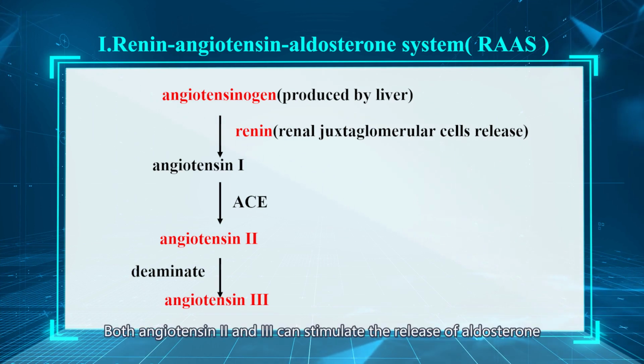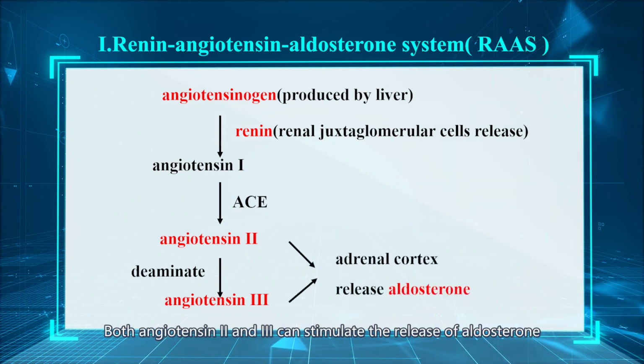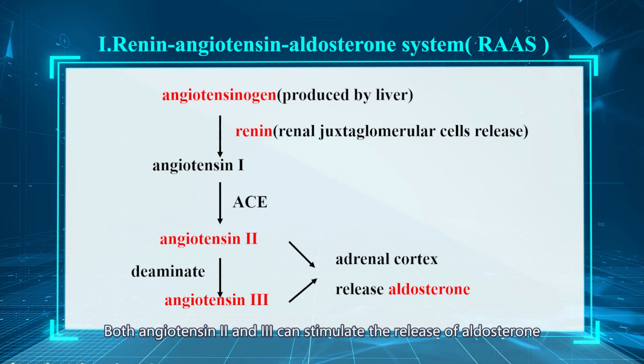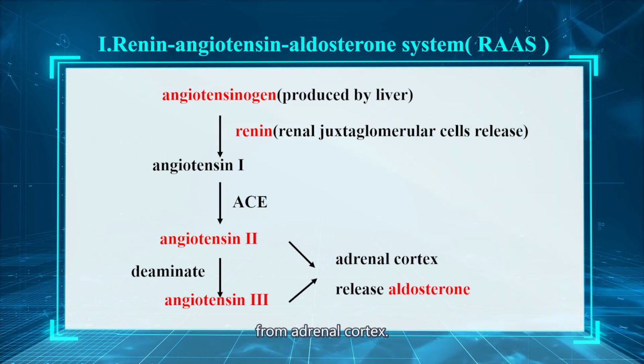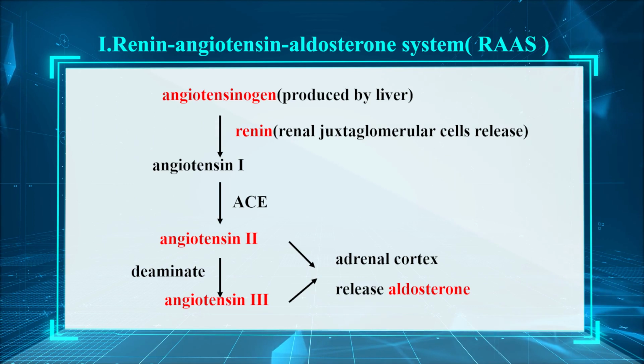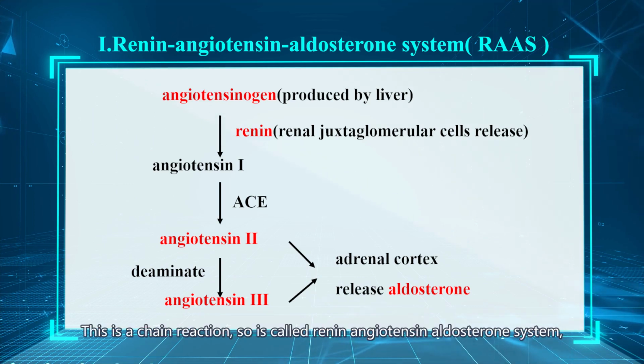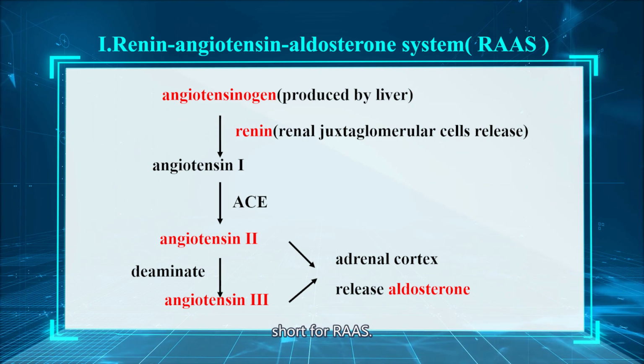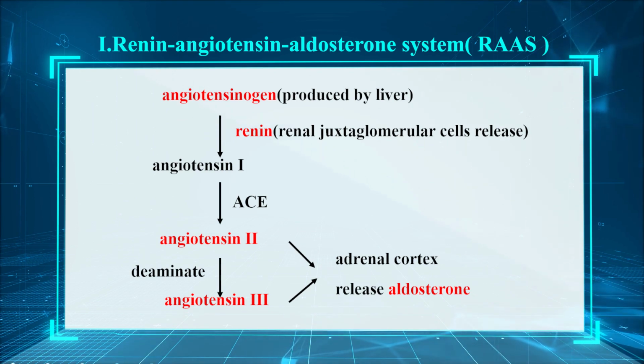Both angiotensin 2 and 3 can stimulate the release of aldosterone from adrenal cortex. This is a chain reaction, so it's called renin, angiotensin, aldosterone system, short for RAAS.